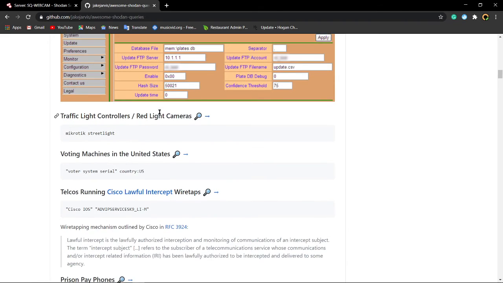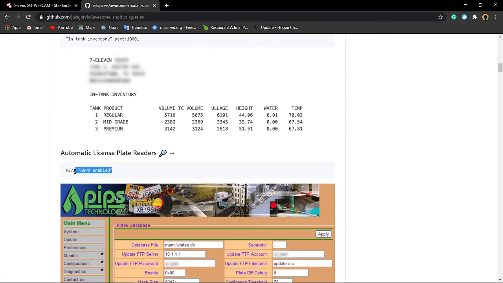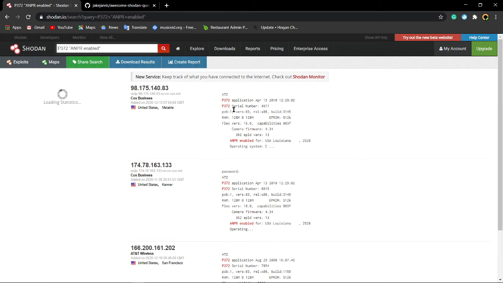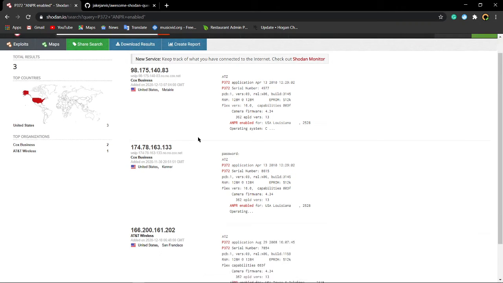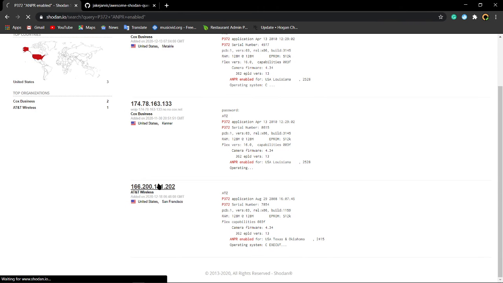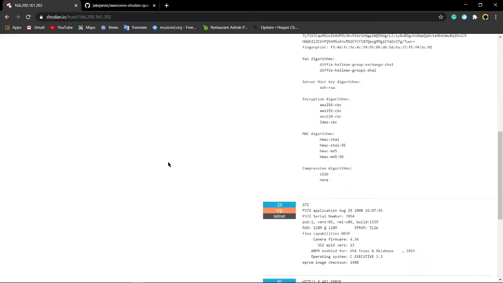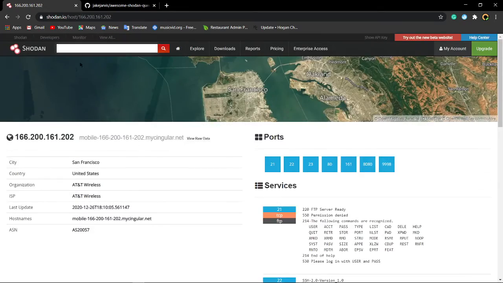So for now, let me move on with license plate reader. Let me copy it. Just paste it in the search bar over here on Shodan, then press enter. It will give you whatever you are searching for. So these are present in the United States of America. Let me click on it. It's located in San Francisco. You'll be getting all those things.